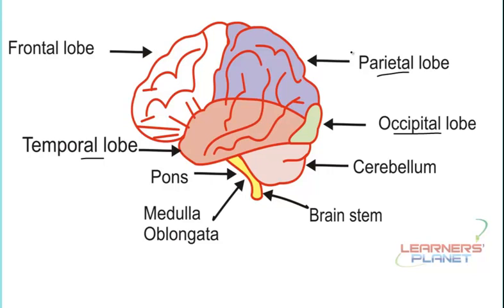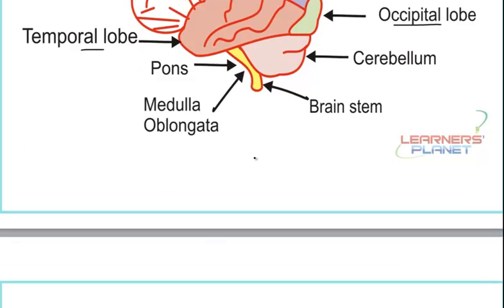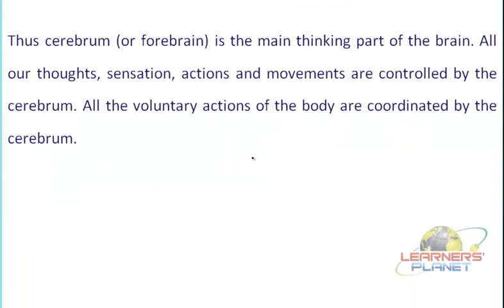So here is the location, and this picture can clarify which part of the brain controls which type of function. Now we can conclude that the cerebrum or forebrain is considered the main thinking part of the brain. All your thoughts, sensations, actions, movements and emotions are controlled by the cerebrum. Not only this, your voluntary actions are even coordinated by the cerebrum. This is the reason we call it the main thinking part or the intelligence center.